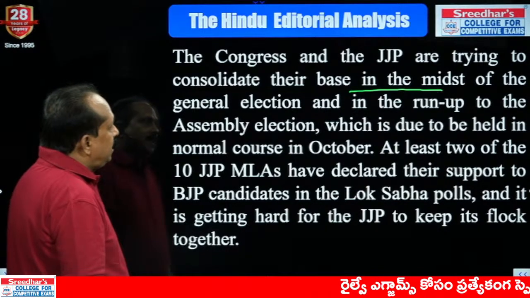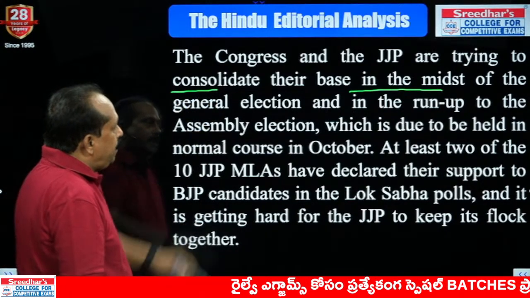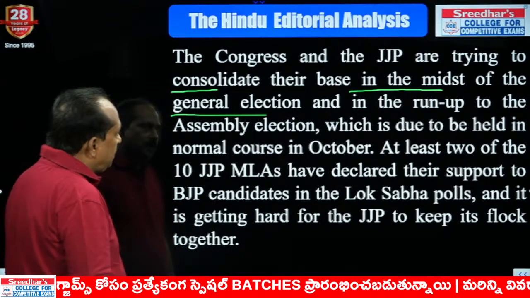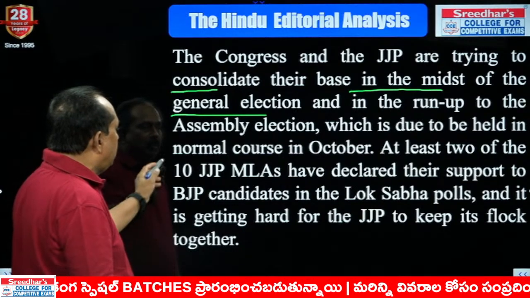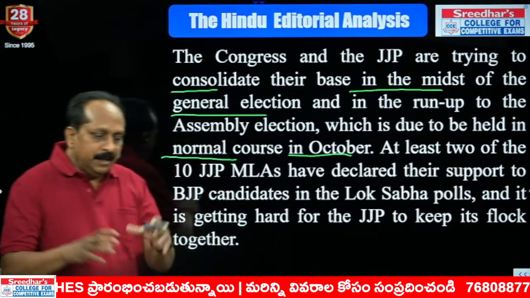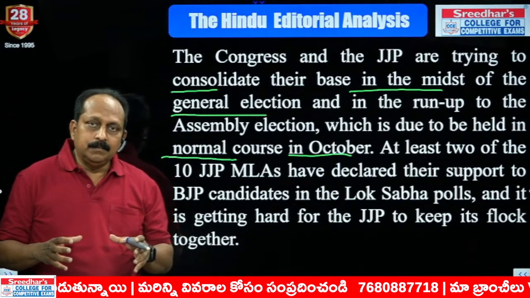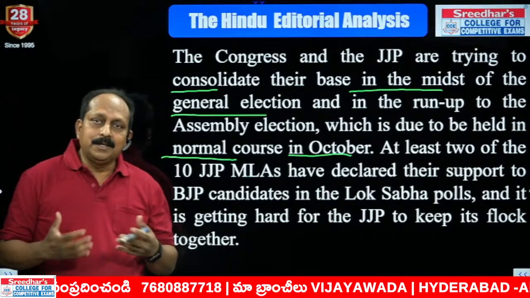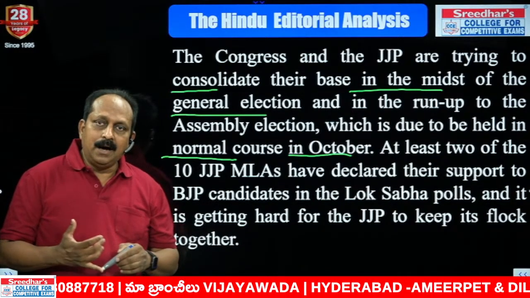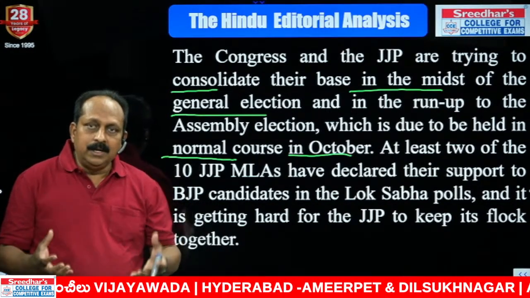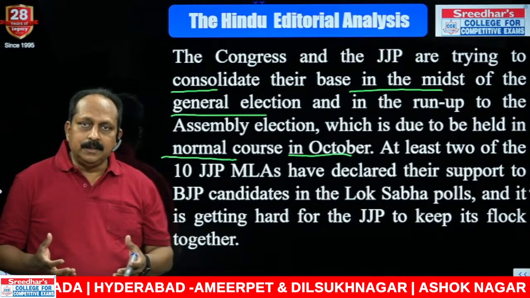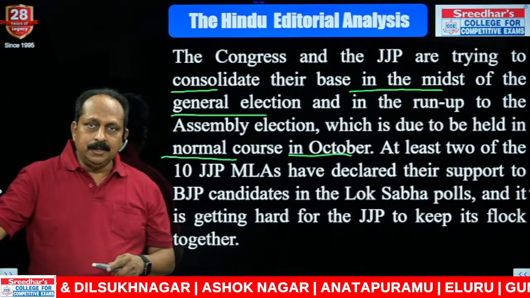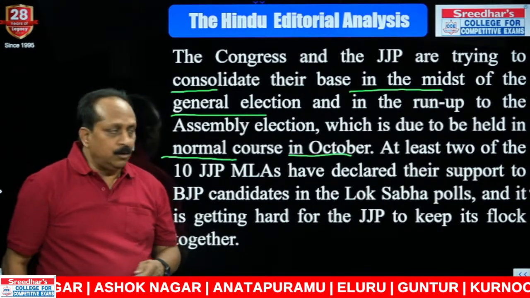The Congress and the JJP are trying to consolidate their base in the midst of general election and in the run-up to the assembly election, which is due to be held in normal course in October. In this political turmoil, a disturbed or chaotic state, what are these two parties trying to do? The JJP and the Congress are trying to consolidate their position. And what is the present scenario? One thing, general elections, and the other, the assembly elections, normally to be conducted in the month of October.